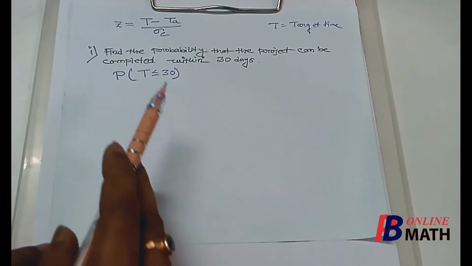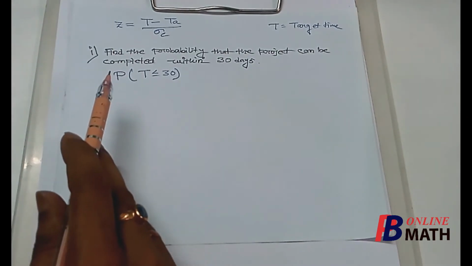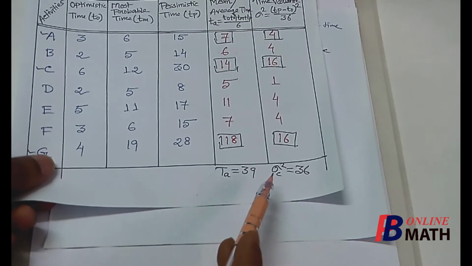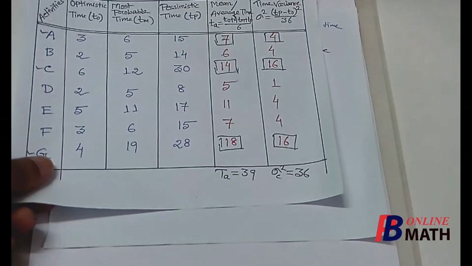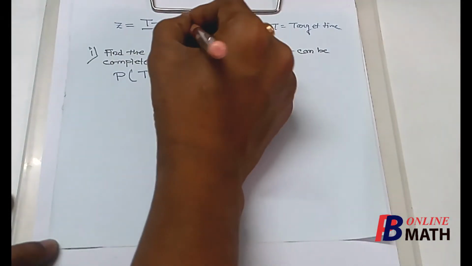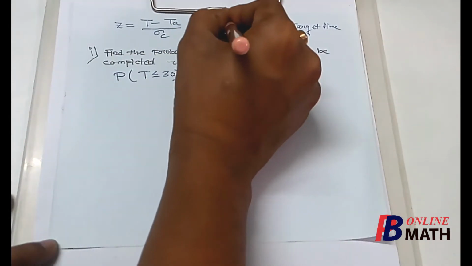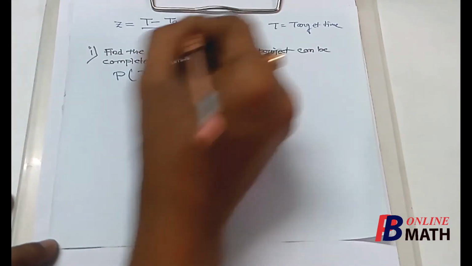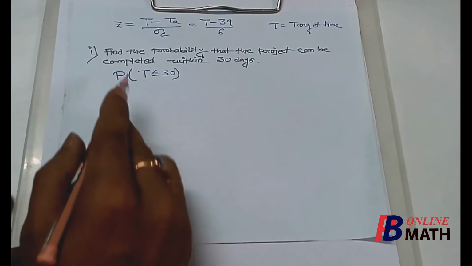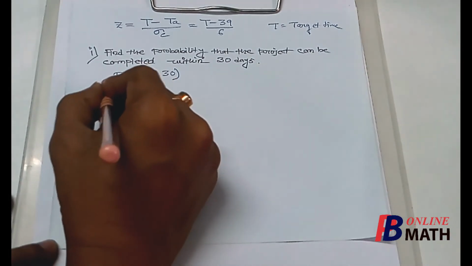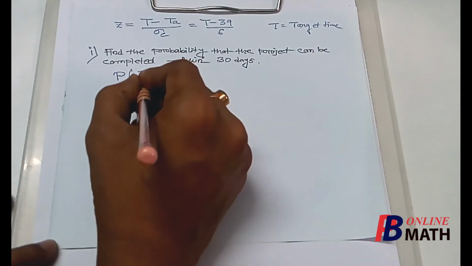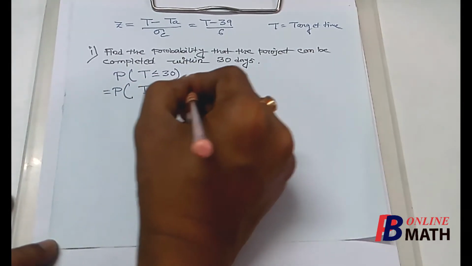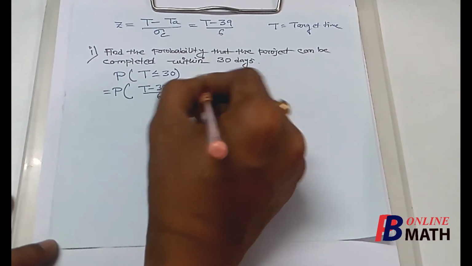For that we just compute Z here. Now in the previous table we have found that capital TA equals 39 and sigma square C is 36. So Z equals T minus 39 divided by sigma C, which is root over 36, that is 6. Now this probability is equal to the probability that T minus 39 by 6 is less than or equal to 30 minus 39 by 6.